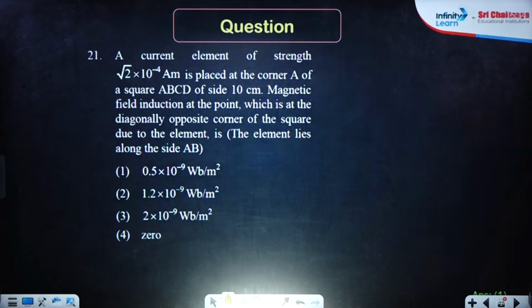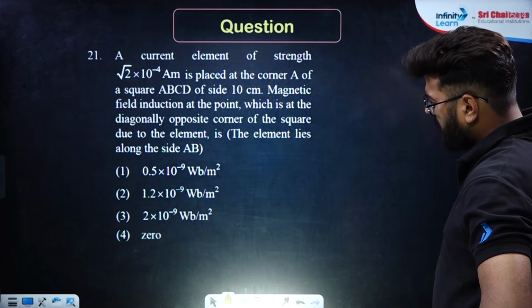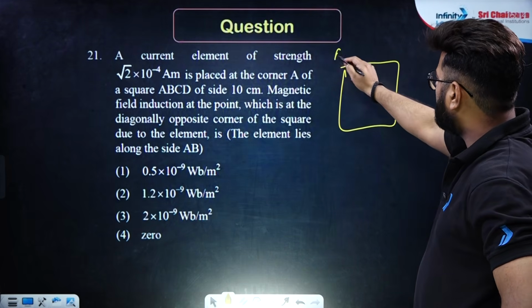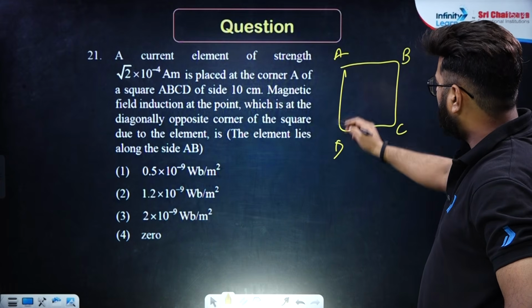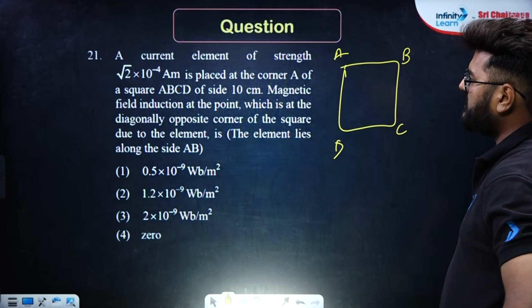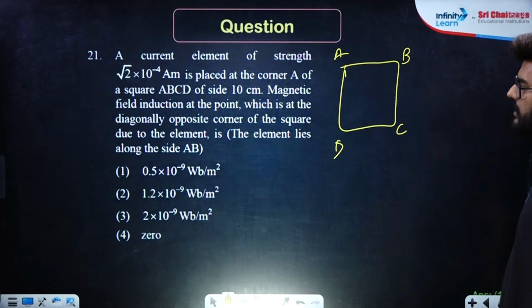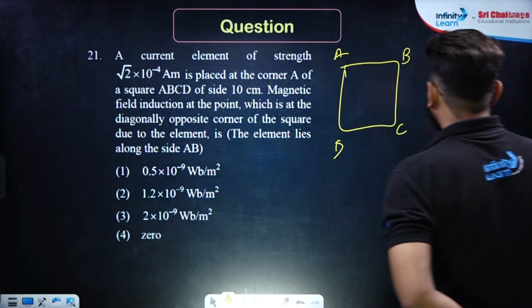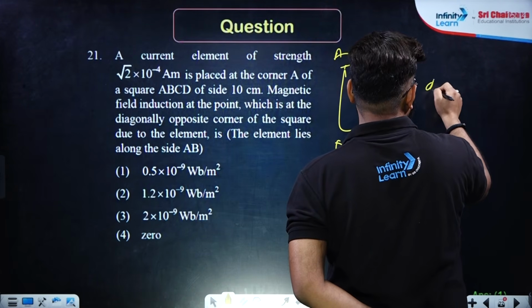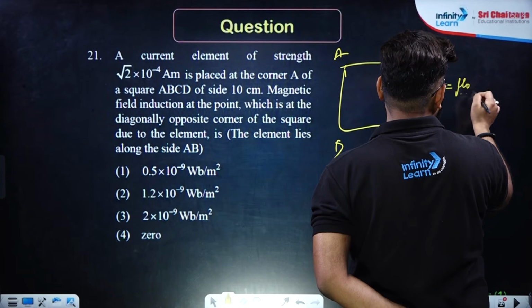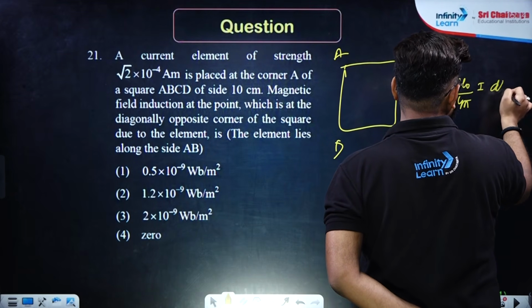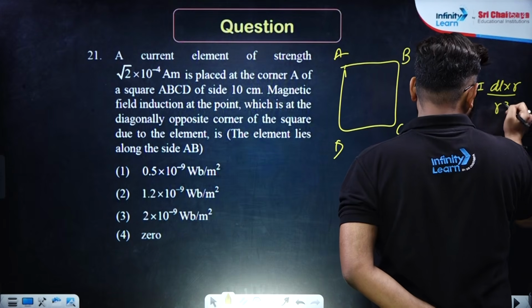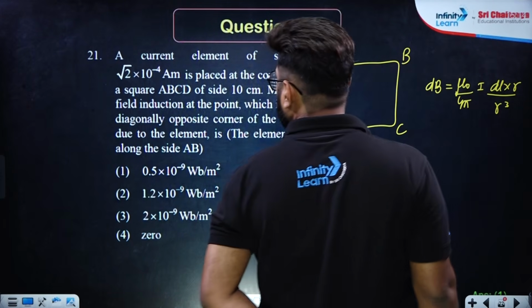Next one, the current element of strength √2 into 10 to the power minus 4 ampere meter is placed at the corner A of a square ABCD of side 10 centimeter. Magnetic field induction at a point which is at the diagonally opposite corner of the square due to the length element is. See, Biot-Savart law says that dB over here will be equal to mu naught upon 4 pi I into dl cross r upon r cube. Correct?